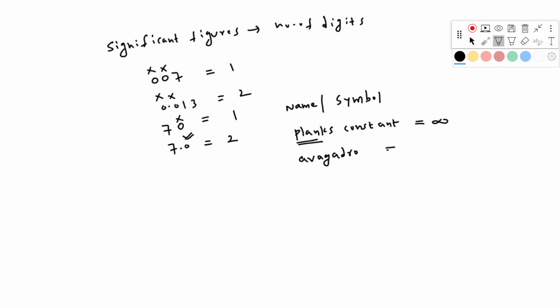Whenever you have a name, that means infinite significant figures. If I say one pen, pen means a symbol, infinite significant figures. For 777, 3 digits are there, so 3 significant figures. 55, 2 significant figures. Actually, this is not that important, but still I taught you.